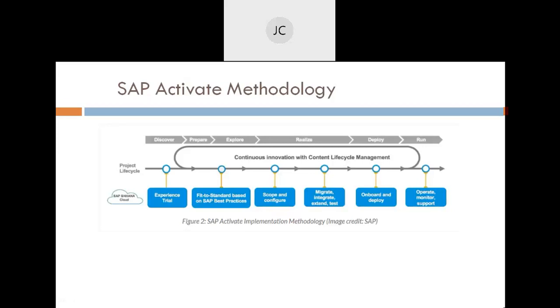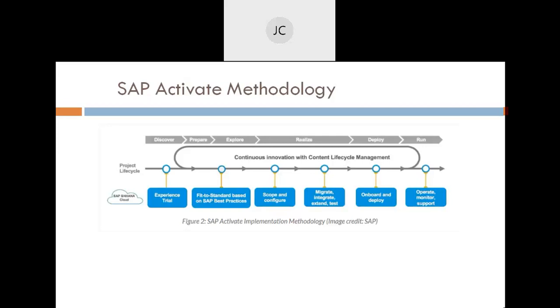Then in the Explore phase, we do the scope and configuration, which we did in the realization phase earlier. We check the scope and all those things here. Then in the Realize phase, we do the integration testing as standard, and migration if needed. If they want to upgrade something, they can, but we try to avoid it because any new addition will take time. Still, Activate methodology allows it.